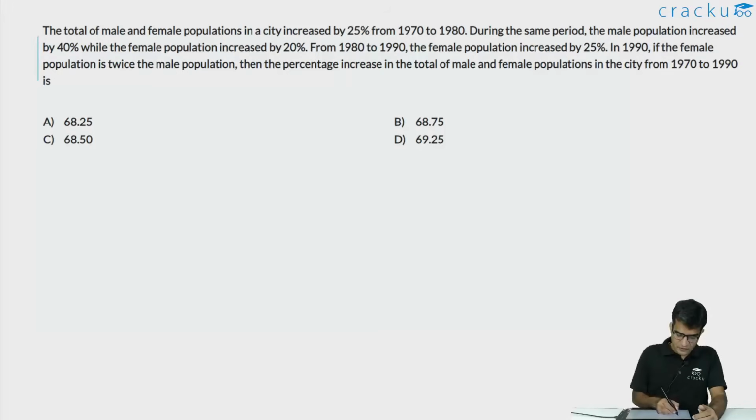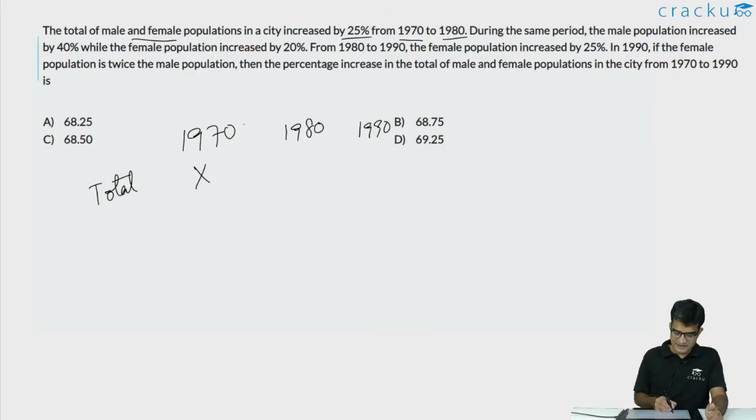In this question, we are told that the total male and female population in a city increased by 25% from 1970 to 1980. So this is the numbers in 1970, this is the numbers in 1980, and we'll have some numbers in 1990. The total population, let us assume in 1970, was x. So it has increased by 25%, so it becomes 1.25x.